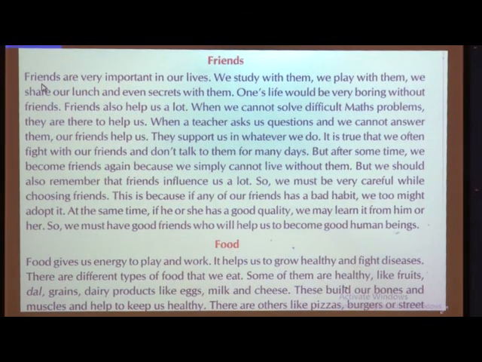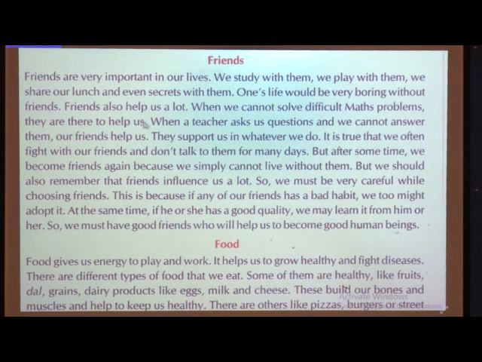Now we are talking about friends. Friends are very important in our lives. Children, you need to have good friends in your life. And why? Because we need our friends, that they give us suggestions, they help us in our difficult ways, and also we need somebody to share all our things with.